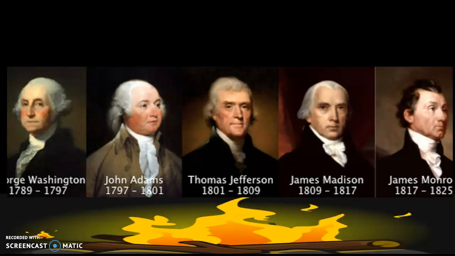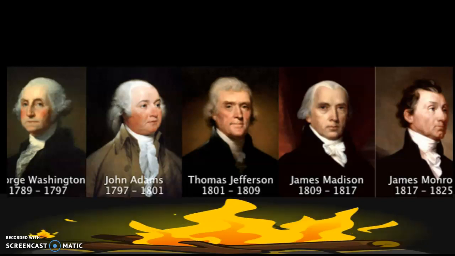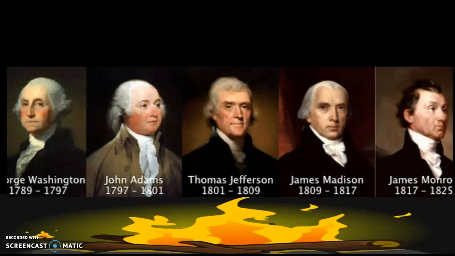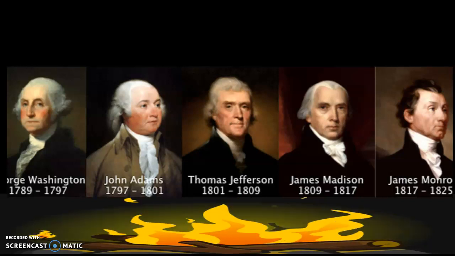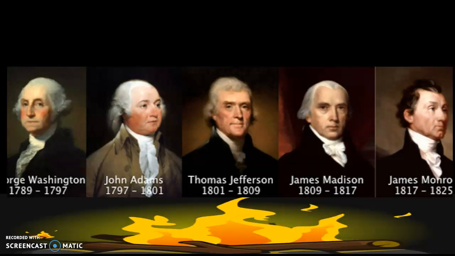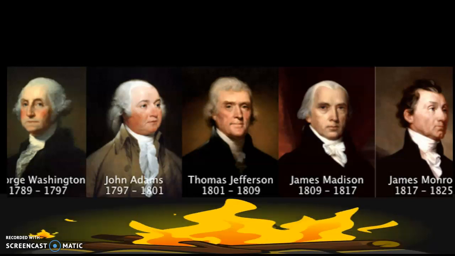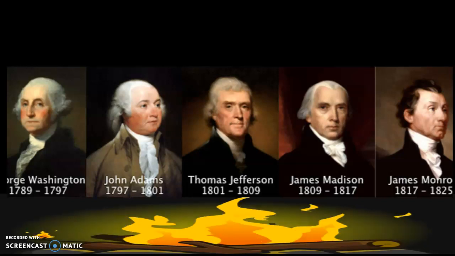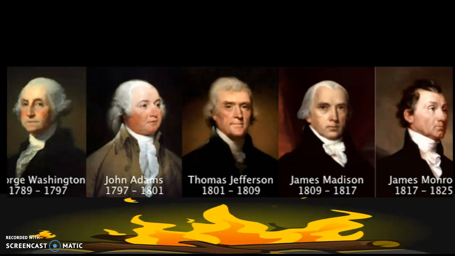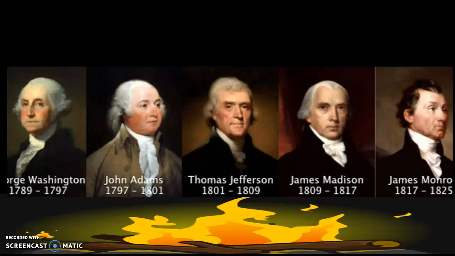He solidified the power of the federal government by stopping another rebellion. It's called the Whiskey Rebellion. And during the Whiskey Rebellion, farmers up in Pennsylvania did not want to pay a whiskey tax that the United States government was imposing. So they had a rebellion. Washington gets on his horse, gets the U.S. Army, and starts marching towards Pennsylvania.